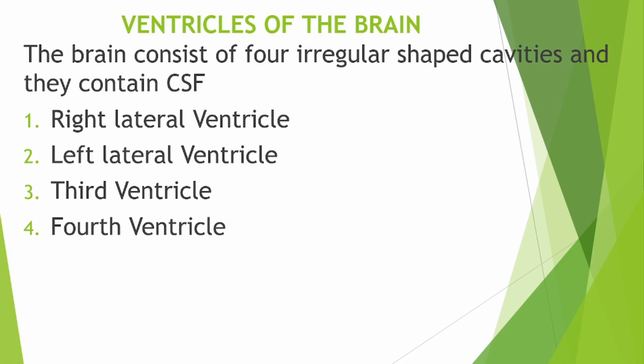The third ventricle is a cavity situated below the lateral ventricle. It is found between the two parts of the thalamus. The third ventricle communicates with the fourth ventricle through a canal known as the cerebral aqueduct.